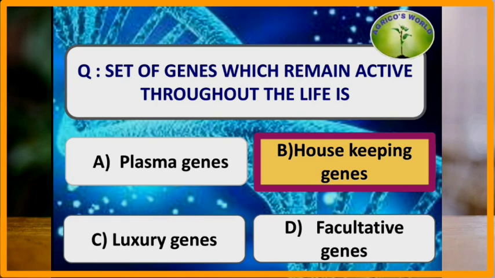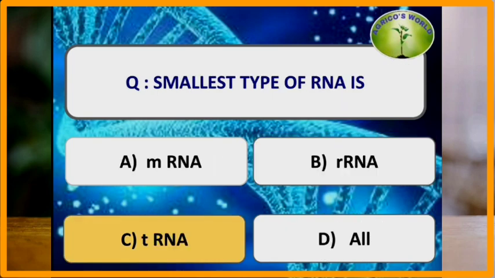Set of genes which remain active throughout the life are? Set of genes which remain active throughout the life are the housekeeping genes. Smallest type of RNA is? tRNA, that is the transfer RNA, is the smallest of all the RNAs.